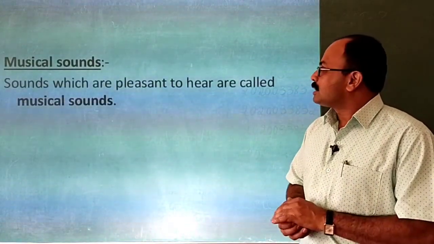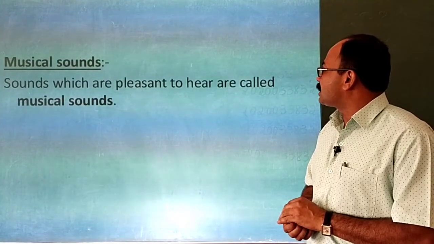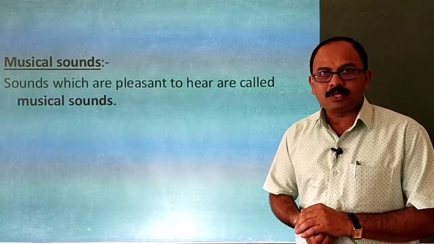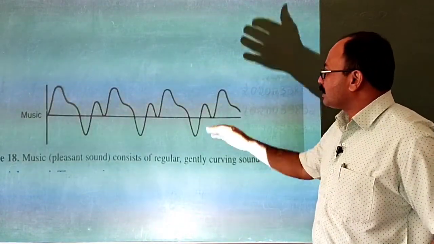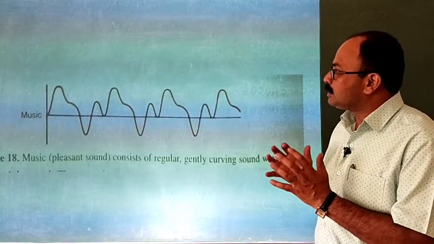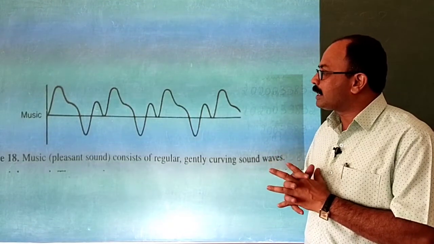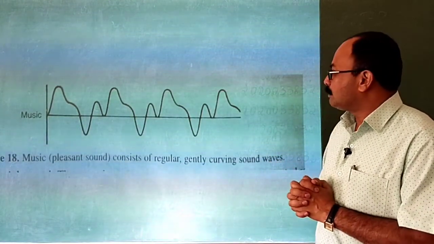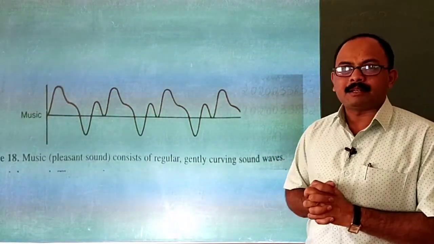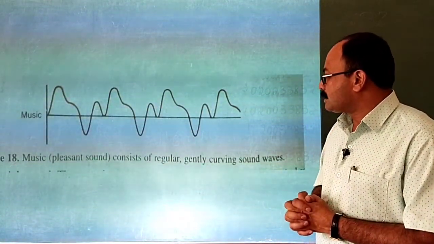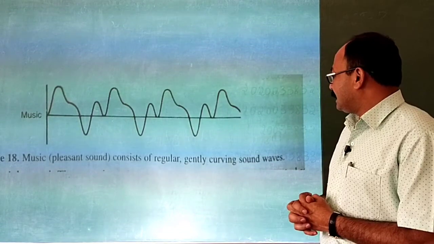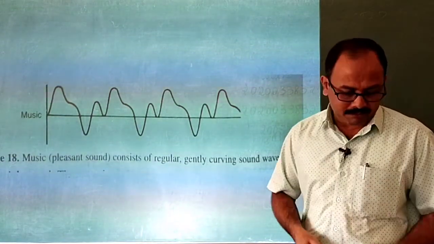Musical sound. Sounds which are pleasant to hear are called musical sounds. They will have the same shape. Look at the sound wave of a music note. For a particular note, the waves are identical, which seems pleasant. A pleasant sound consists of regular, gently curving sound waves.